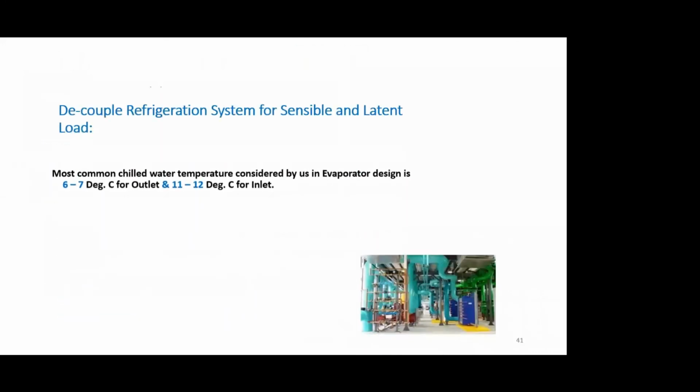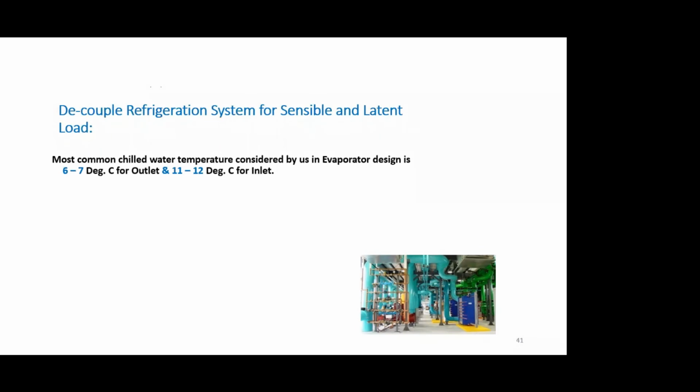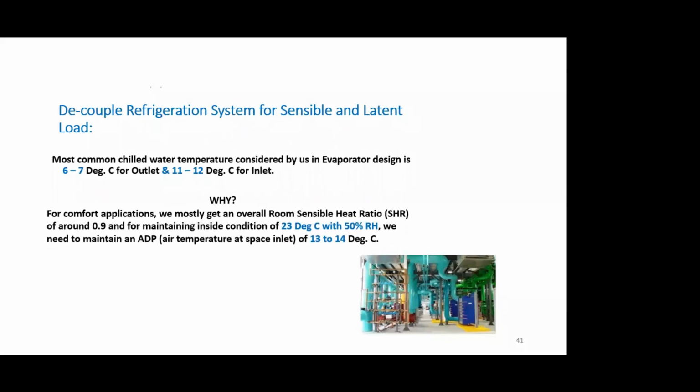So 2-3 more concepts. I will try and finish it in another 15 or 20 minutes. Decoupled refrigeration system. Now, in a central plant, the most common chill water temperature we consider, as we said, 44, 45, is about 6 to 7 degrees centigrade. This is the temperature at which water goes into the air handling unit. After picking up the heat, it comes back at 11 to 12 degrees centigrade.